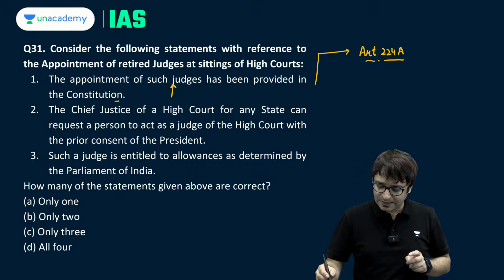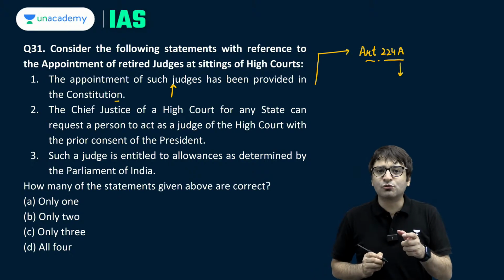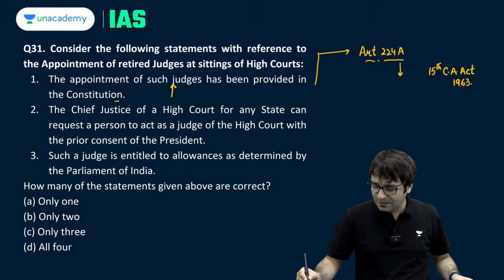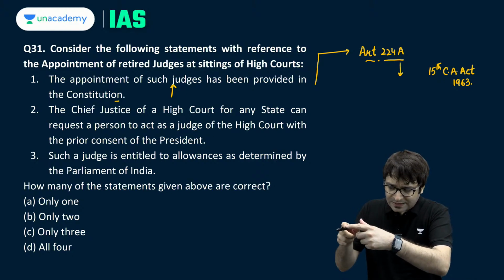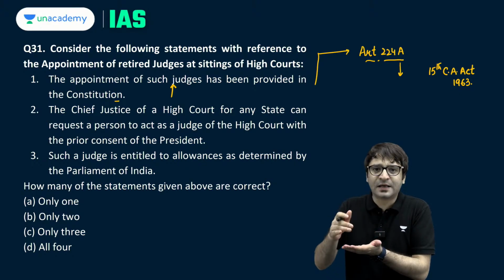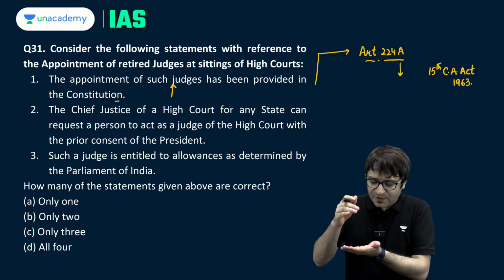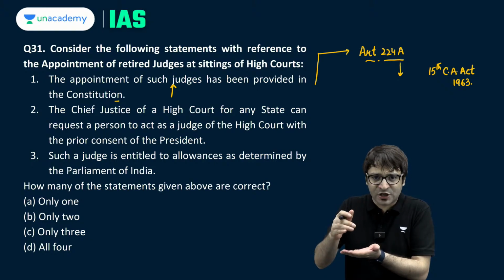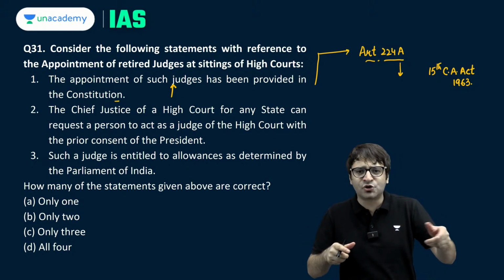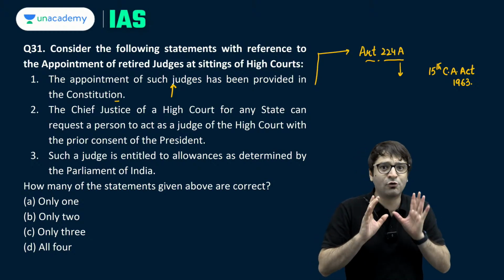Now listen to me carefully. When we say A, that means it was not originally part of the Constitution. It was added to the Constitution later. And when was it added? 15th Constitutional Amendment Act 1963, which talks about a retired judge of a High Court. Now listen to me carefully. For example, there is a need at the Calcutta High Court. Can we appoint the retired judges who have served only at the Calcutta High Court? Or can we bring in the retired judge from any high court of this country?